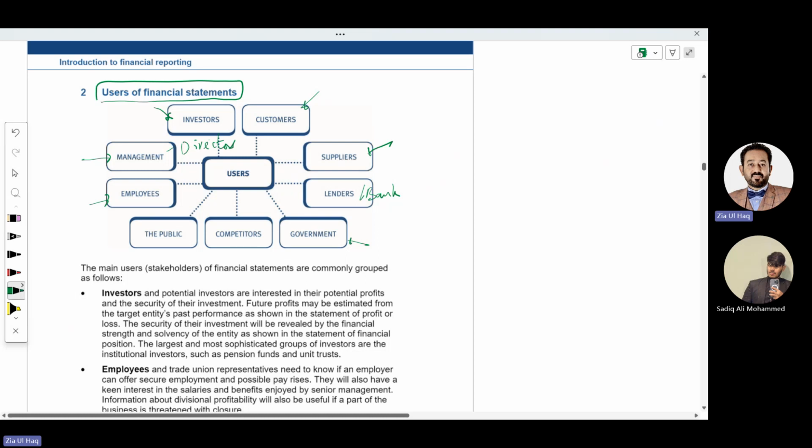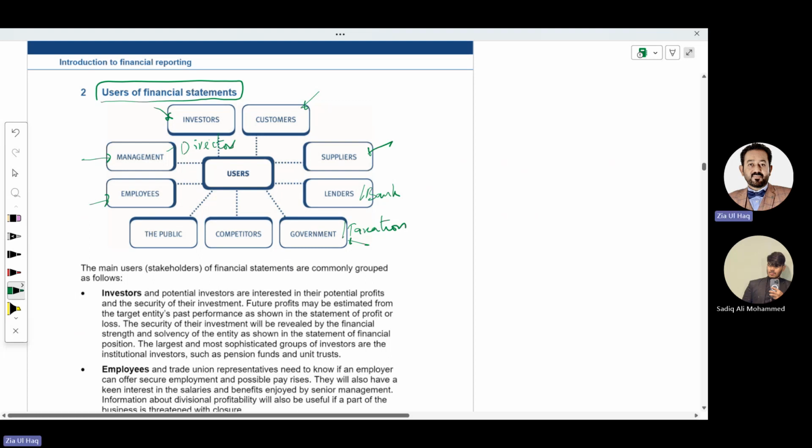Who else are the users of your financial statements? Government. Government means the taxation department. They need to see the company's results. If the company is paying company tax, they will see how much is the profit, and whether that tax is accurate or not according to the profit of the company.